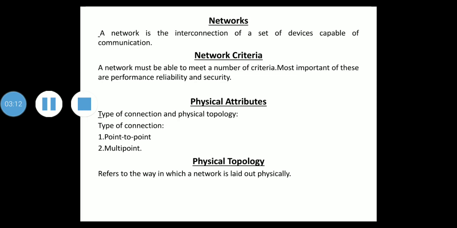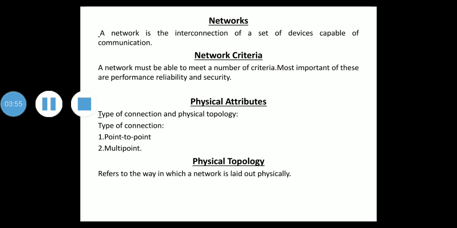Next we'll see about reliability. Reliability is measured by the frequency of failure, the time it takes a link to recover from a failure, and the network's robustness in a catastrophe, in addition to accuracy of delivery. Next, security. Network security issues include protecting data from unauthorized access, protecting data from damage and modification, and implementing policies and procedures for recovery from breaches and data losses.